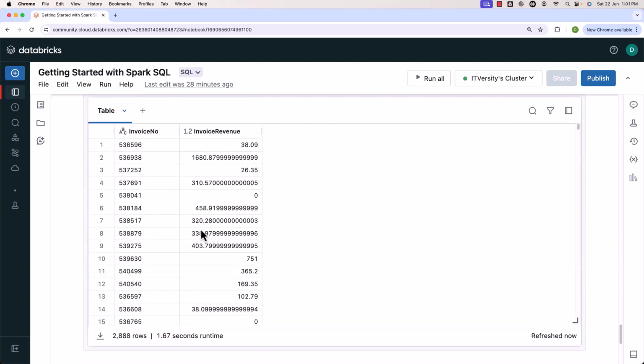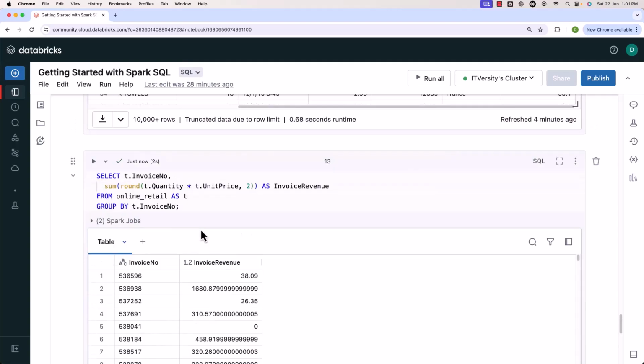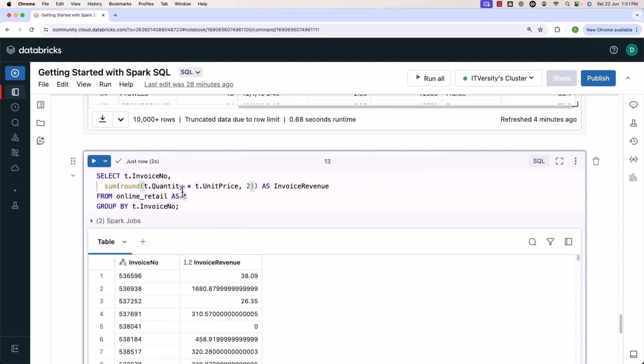You can see the outcome here. However, the data is not rounded off to 2 decimals. It is recommended to move round to here. So you have to pass sum to the round function so that the decimals are rounded properly. This is the correct logic, and here we have to close this bracket. Then we have to clean up this bracket. You need to make sure the syntax is right.